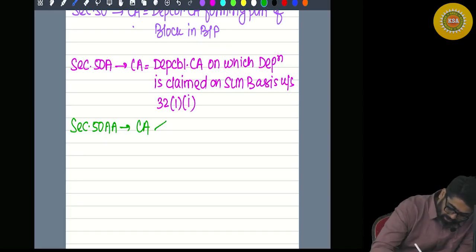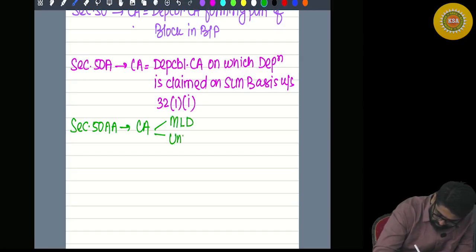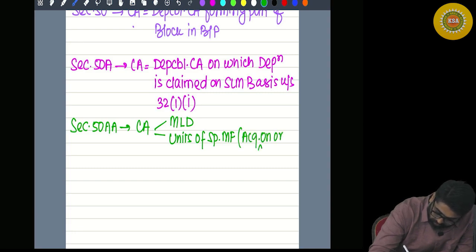That capital asset can be market linked debentures, or units of specified mutual fund acquired on or after 1st April 2023.